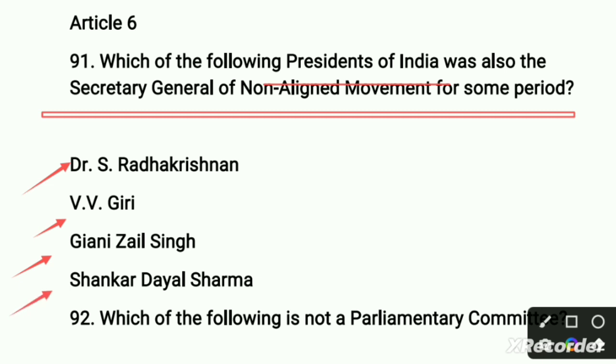So here you need to find out the name of the president of India who was also the Secretary General of the non-aligned movement for some period. The right option is, no doubt, Gyani Zail Singh. So the third option is the right option. Move to our next question.